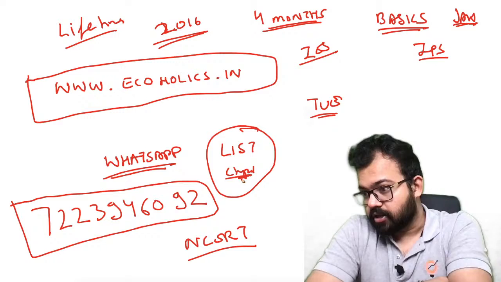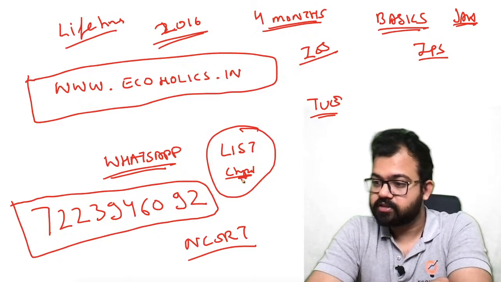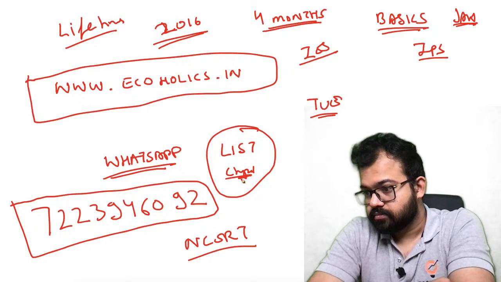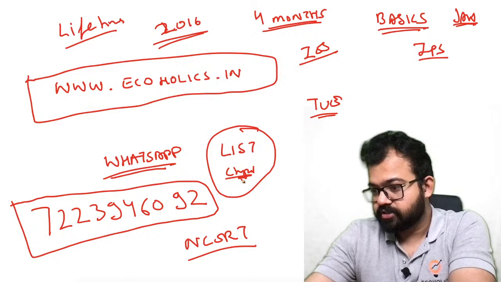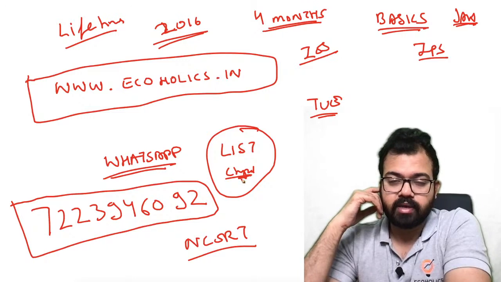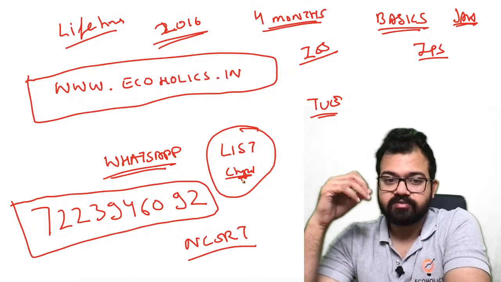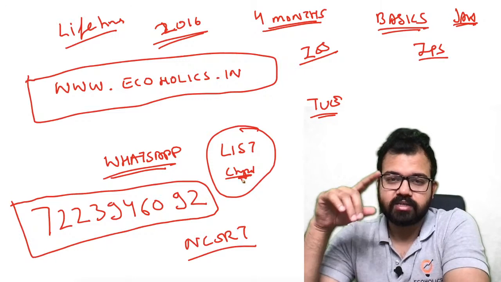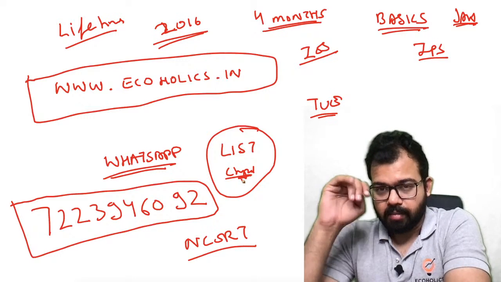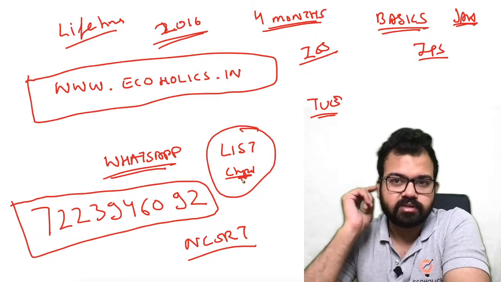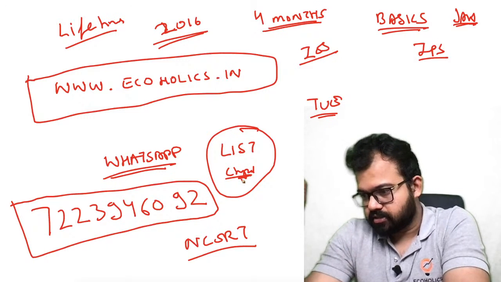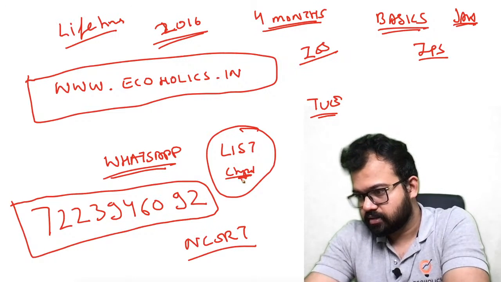Economics optional will start from February, and the test series will start after the preliminary 2021. A new batch for UGC NET, and when will the UGC NET be? I think the UGC NET exam will be conducted in May or June, and a new batch will come after we finish this batch. In this batch, statistics, maths, econometrics, macro, and international economics are left. Currently I'm teaching mathematical economics in the UGC NET batch. So we'll start from that.